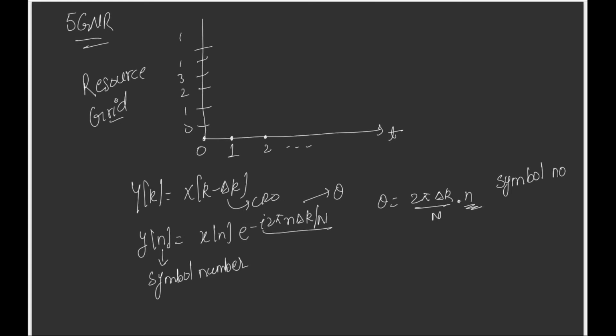This is symbol number dependent. Okay, so let's assume that we have two DMRS symbols. For add pos 1, we have DMRS symbols, I'll take it on the next page.